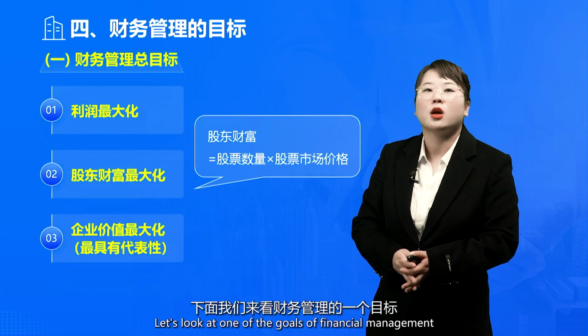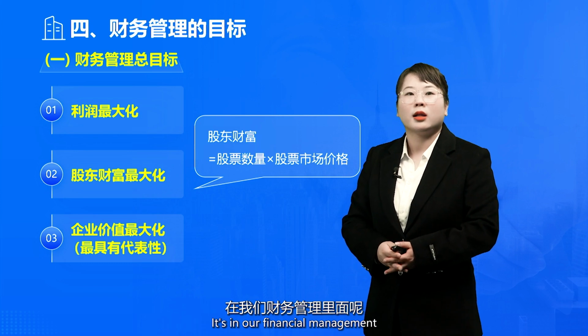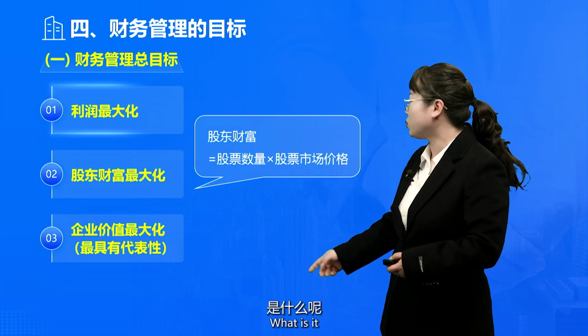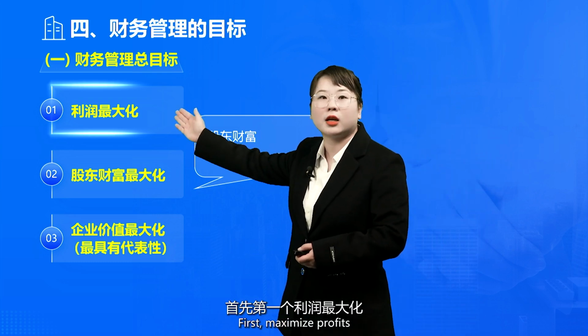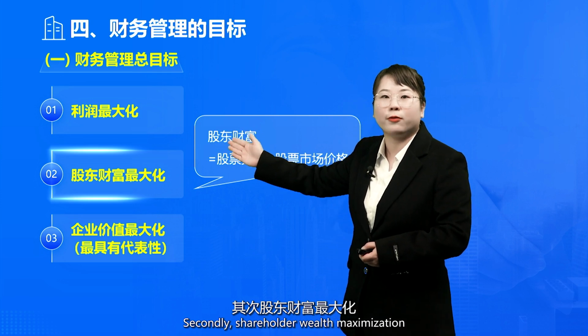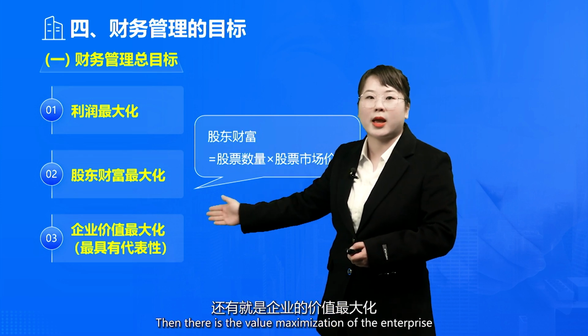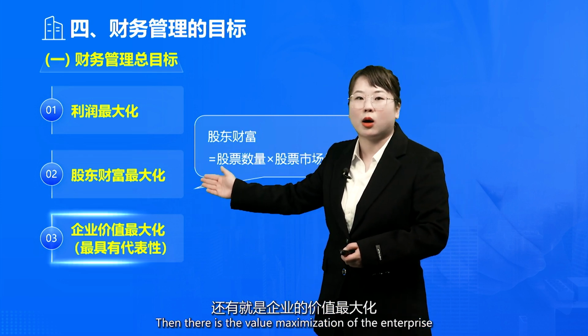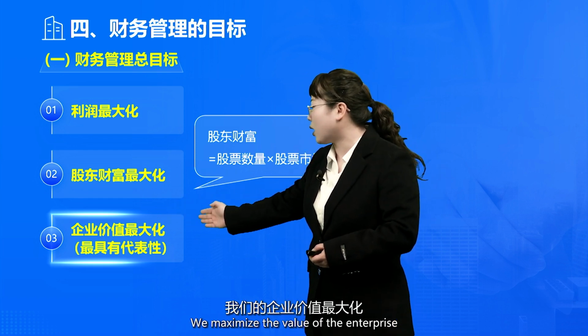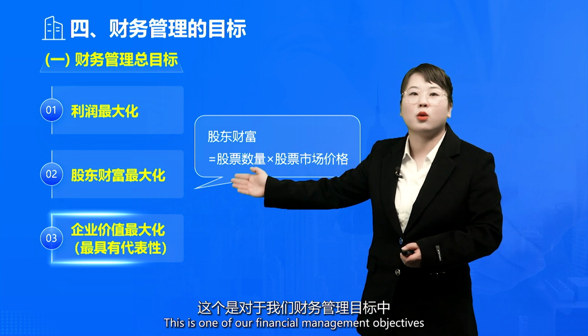Let's look at the goals of financial management. In our financial management we have a general goal. What is it? First, profit maximization. Secondly, shareholder wealth maximization. Then there is the value maximization of the enterprise. For us, we maximize the value of the enterprise. This is the most representative of our financial management objectives.